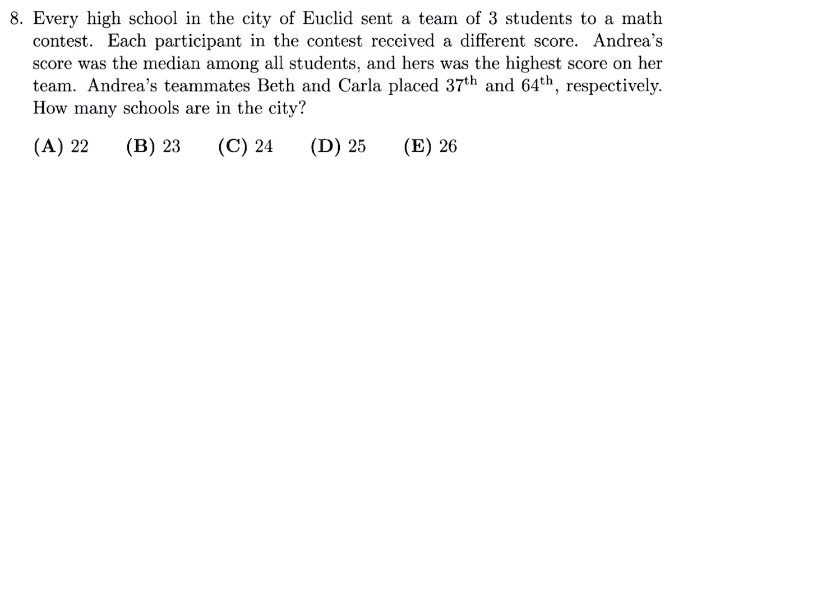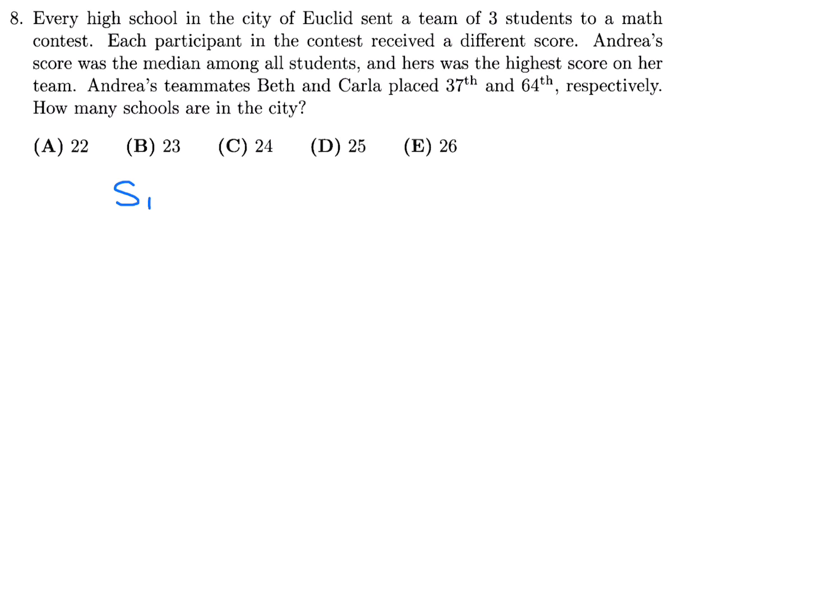In every high school in the city in Euclid sent a team of 3 students to a math contest. Each participant in the contest received a different score. Andrea's score was the median among all the students, and hers was the highest score on the team. Andrea's teammates Beth and Carla placed 37th and 64th respectively. How many schools are in the city?